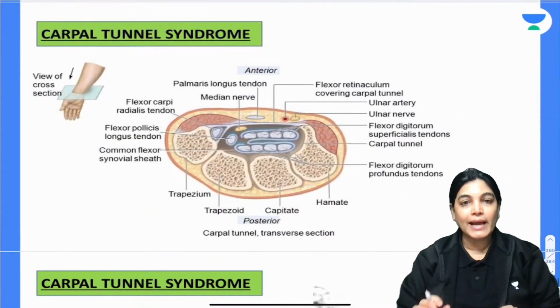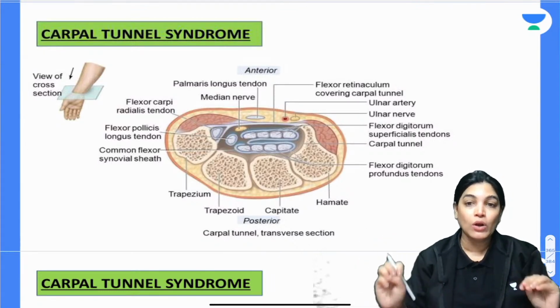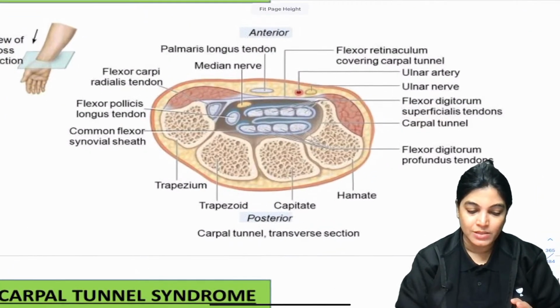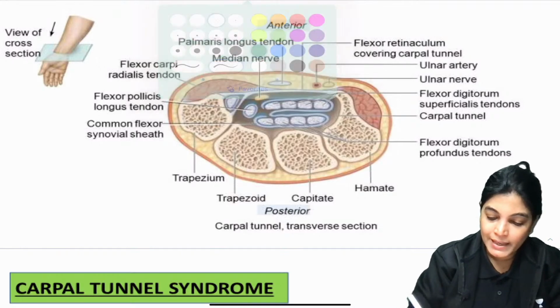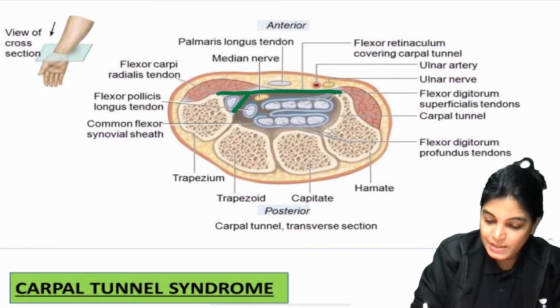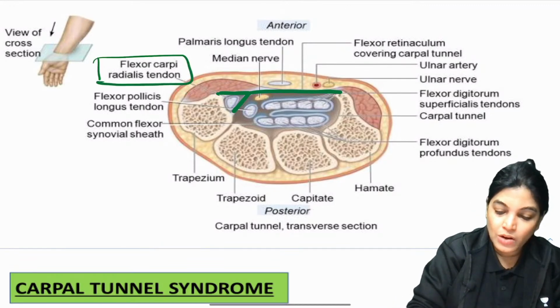Now, I would like to show you this image once again, how the median nerve is compressed below the flexor retinaculum and why the ulnar nerve is not compressed. So, let me enlarge this diagram. All of you, can you appreciate this? Now, see here, I am highlighting the flexor retinaculum with green color. This is the flexor retinaculum, no doubt.